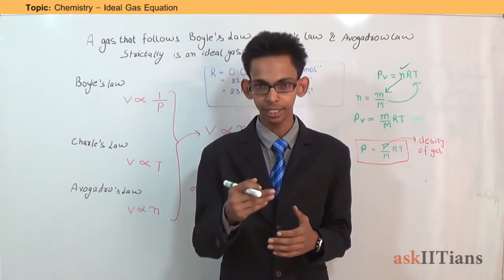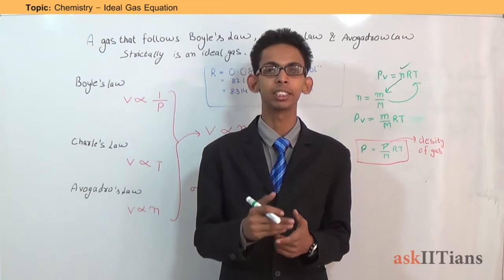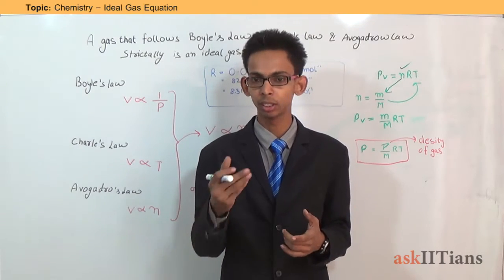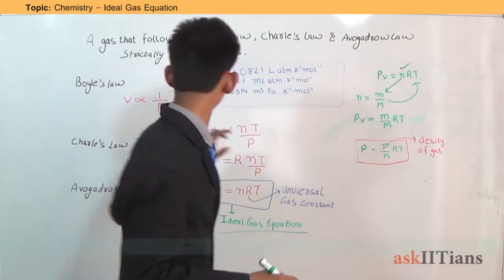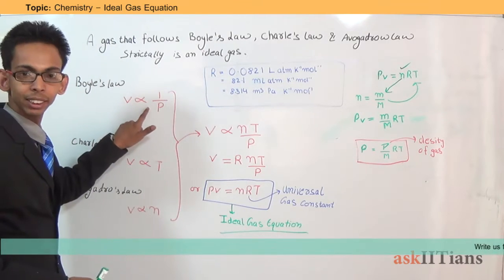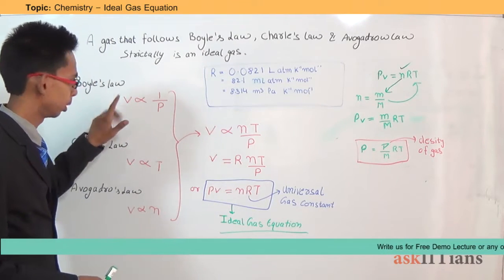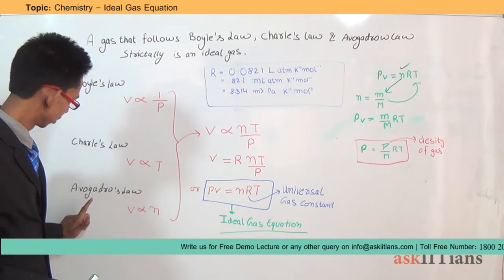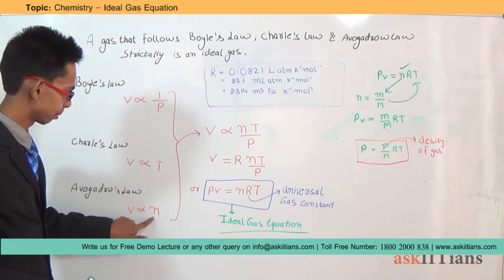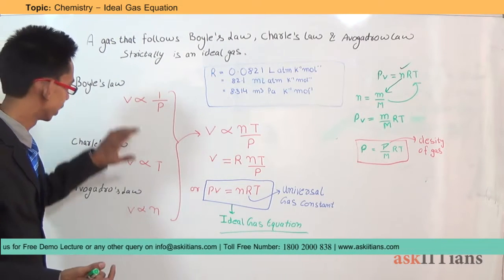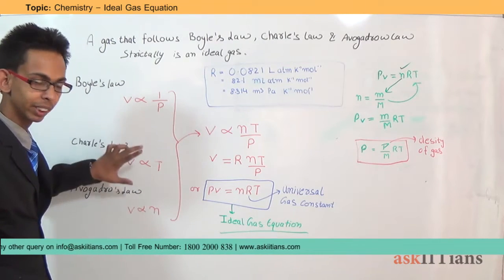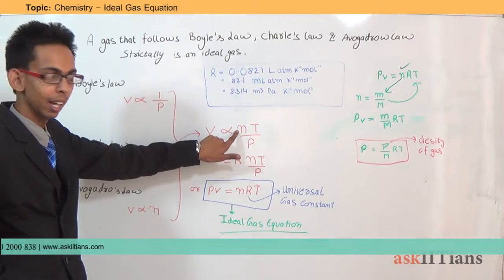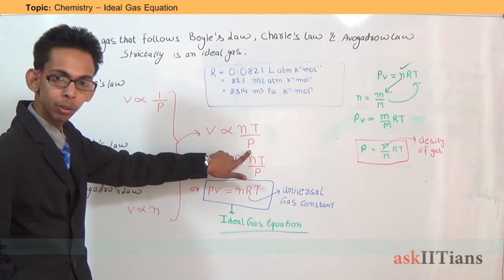As we know, an ideal gas follows Boyle's law, Charles' law and Avogadro's law. So, the equation will also be derived from the equations of these laws. What is the equation of Boyle's law? V is inversely proportional to P, that is volume is inversely proportional to pressure. For Charles' law, V is directly proportional to T. For Avogadro's law, V is directly proportional to n, the number of moles. When we combine these three, V is directly proportional to n and T, and inversely proportional to P.